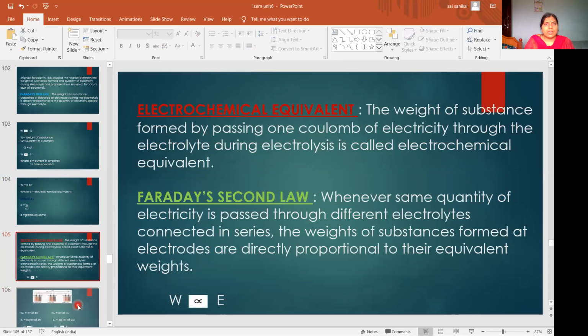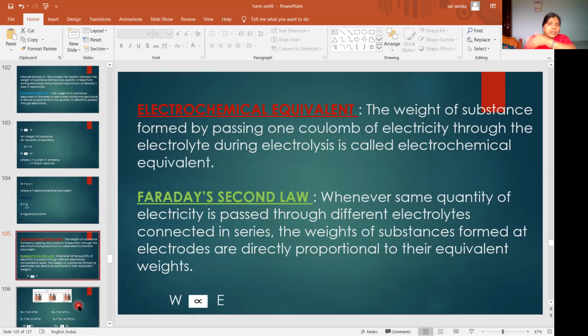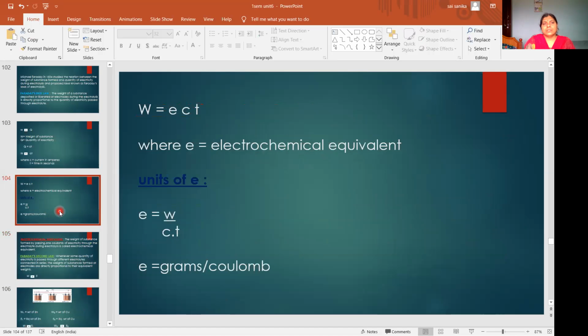So this is about Faraday's first law. Then what is electrochemical equivalent? In Faraday's first law, we got one constant. Here W is equal to ECT. When current is 1 ampere and time is 1 second, what happens to W?